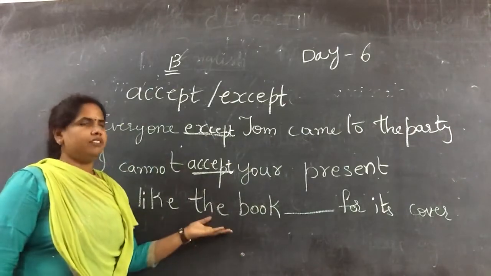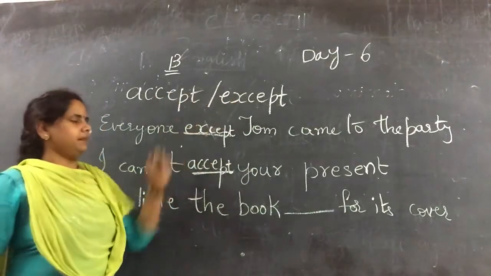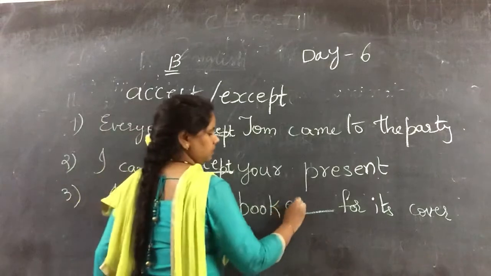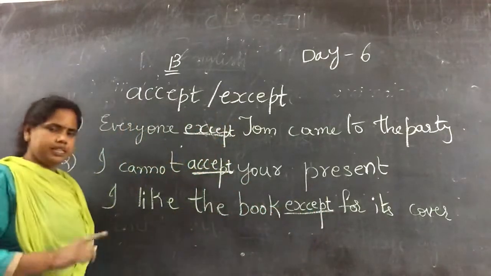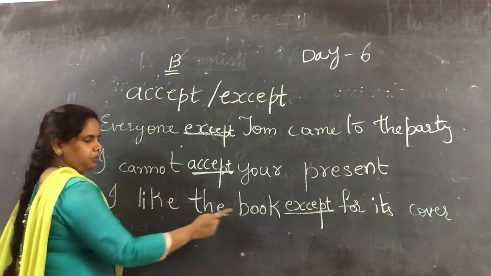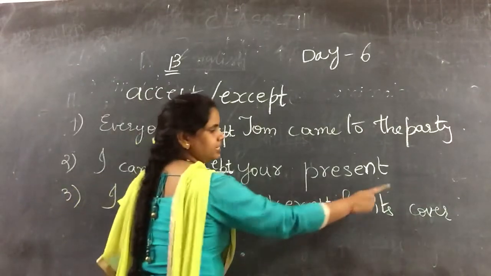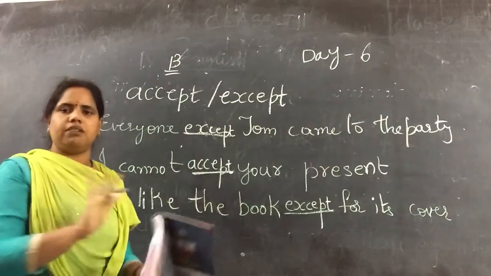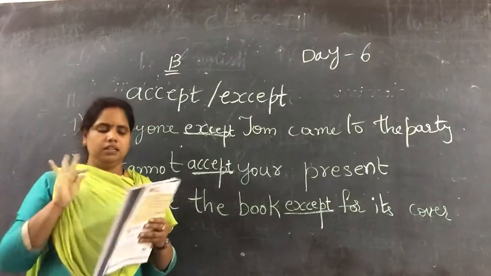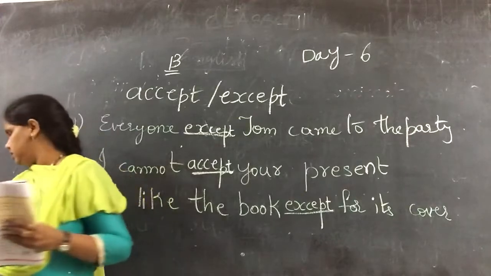So which word will come here? Except. Means the cover is not good. Okay. So see the sentence here. I like the book except for its cover. The cover is not nice, but I like the book. The cover is not at all nice. I just want the book, he said. Understood?